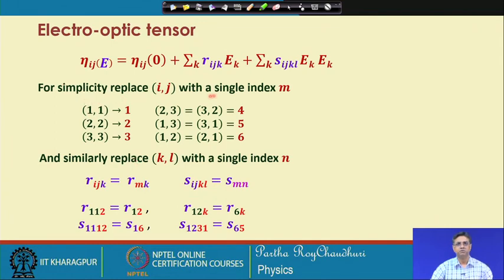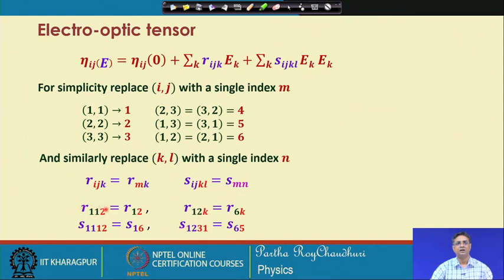Just to understand how it shrinks, 11 will be represented by 1, 22 will be represented by 2 and so on. 23 and 32 are again the same, so you write this equal to 4, and similarly 31 is 5 and 21 is 6, and this is how we have seen this in the index ellipsoid matrix, the same notation. And similarly, replacing kl with a single index n, we can write k and l represented by this. So, Sklmn can again be shrunk to this.